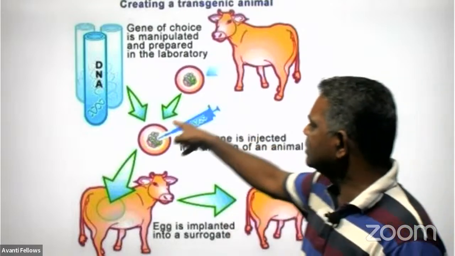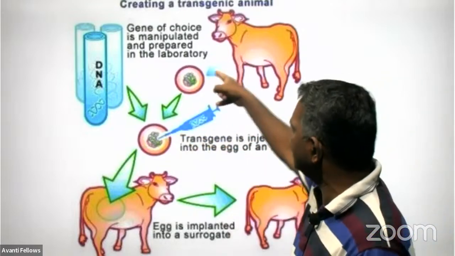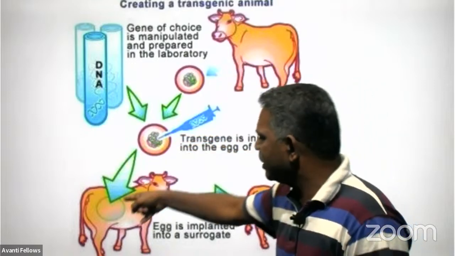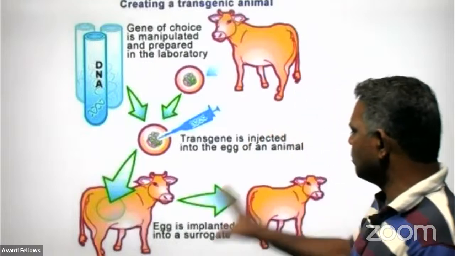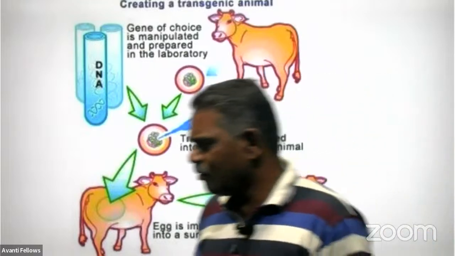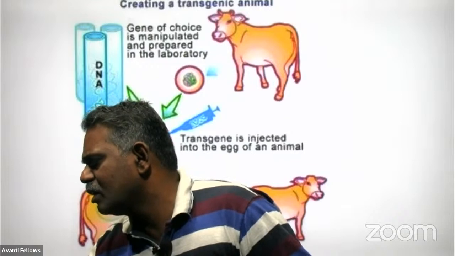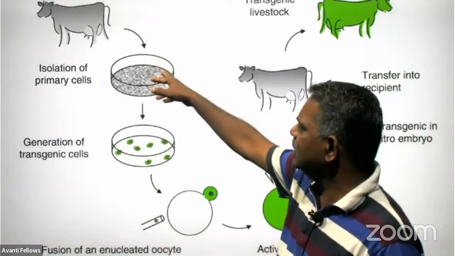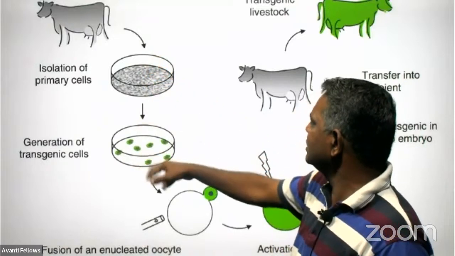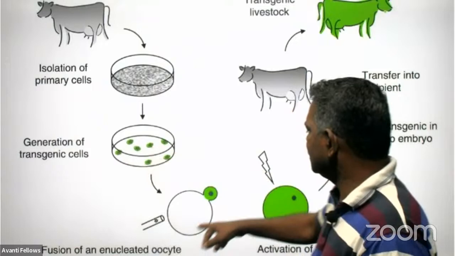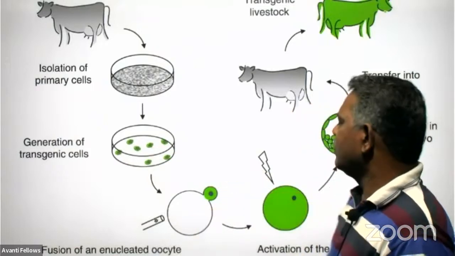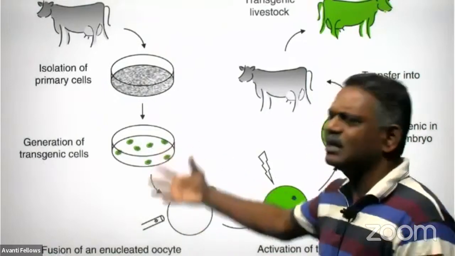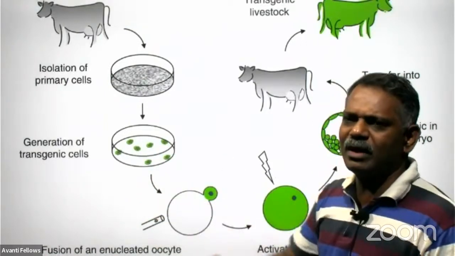We insert foreign DNA into the genome of a diploid cell taken from the body of the individual. Then this diploid one is taken into the uterus and implanted, and finally goes through all kinds of development and gives birth to the young one. See, isolation of primary cell, generation of the transgenic cell, and these transgenic cells we have to take into the enucleated oocyte. Egg cell only we are taking here. Any cell can be inserted, but it should be a diploid one.